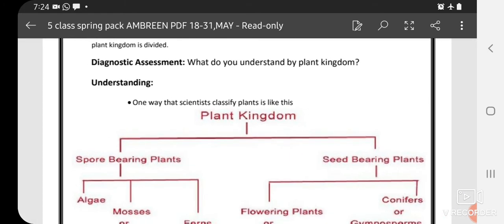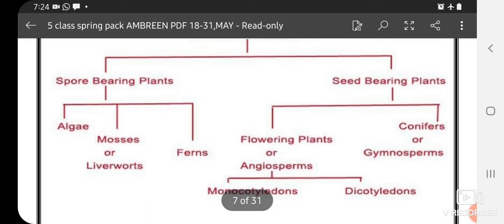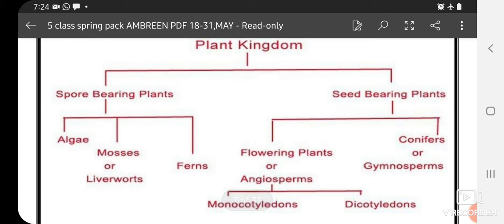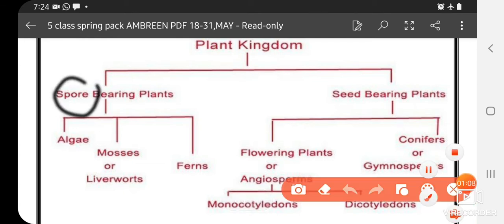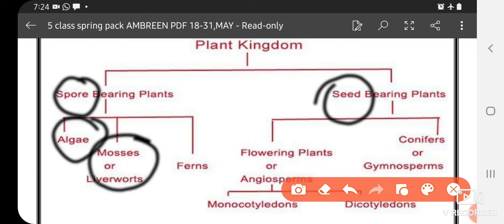First of all, we will discuss the tree of plant kingdom. The plant kingdom is divided into two types. The first one is spore bearing plants and the second one is seed bearing plants. Means two types. One type is having spores and the other type is having seeds. The spore bearing plants include algae, mosses or liverworts, and ferns, and seed bearing plants include flowering plants or conifers.